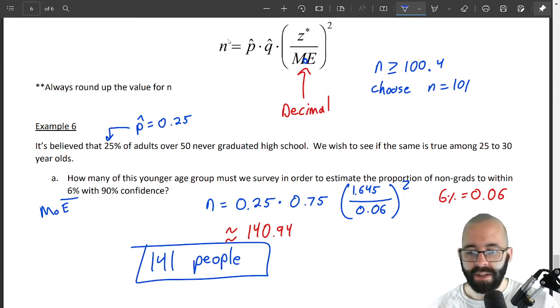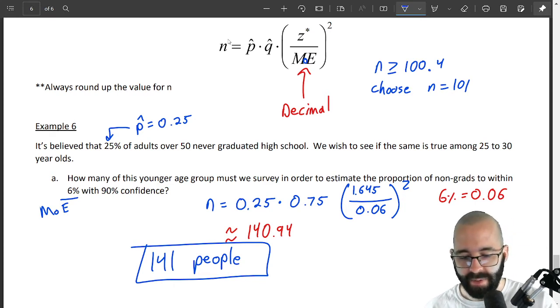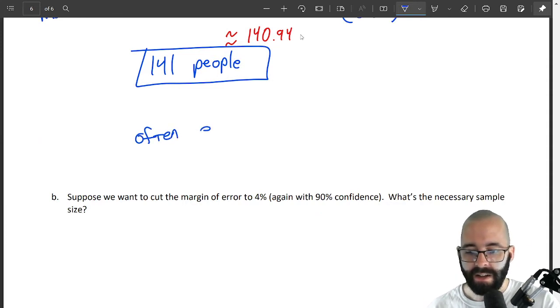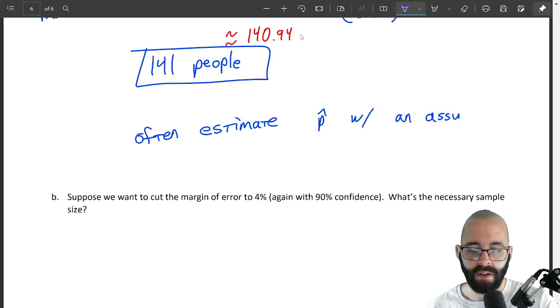Okay, so oftentimes p hat, maybe I'll make a little note of this. We often estimate p hat with an assumption or belief.